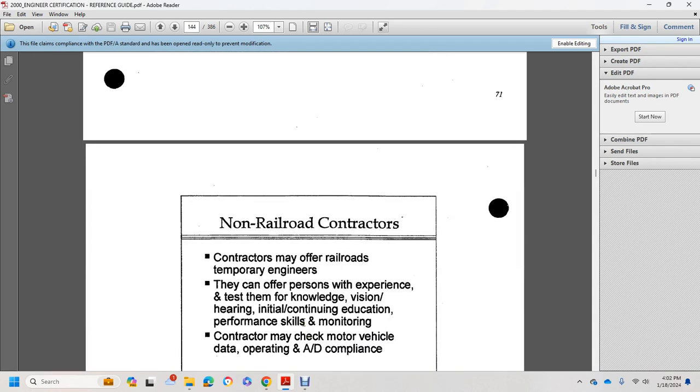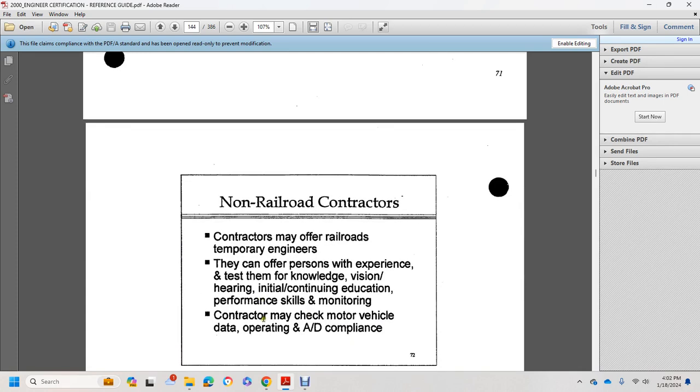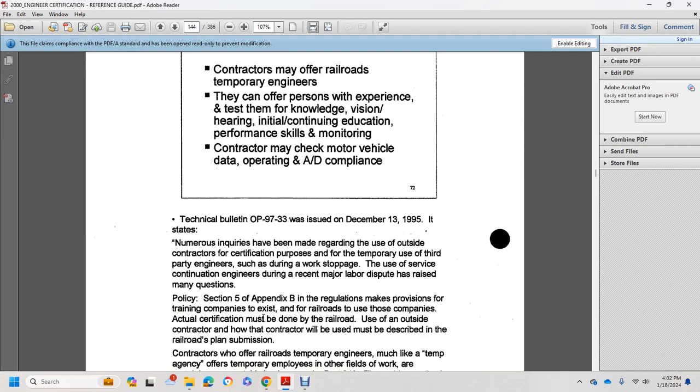Non-railroad contractor. Contractors may offer railroads temporary engineers, but they can also offer persons with experience, testing them for their knowledge, vision, hearing, initial continuing education, performance skills, and monitoring. Contractors may check the motor vehicle and driving records, and handle alcohol and drug compliance.